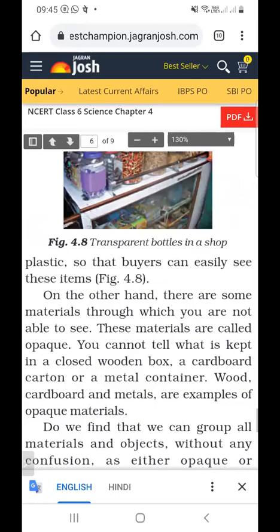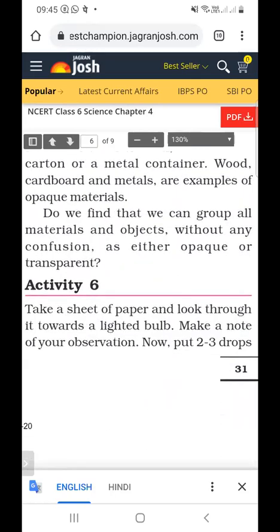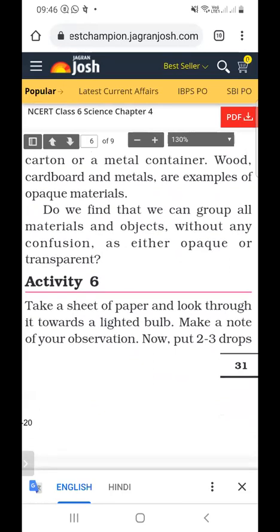Next is Activity 6. Take a sheet of paper and look through it towards a lighted bulb and make a note of your observation. So in Activity 6, we take a sheet of paper, just like a page of our copy, and look through it towards the lighted bulb and make a note of our observation.